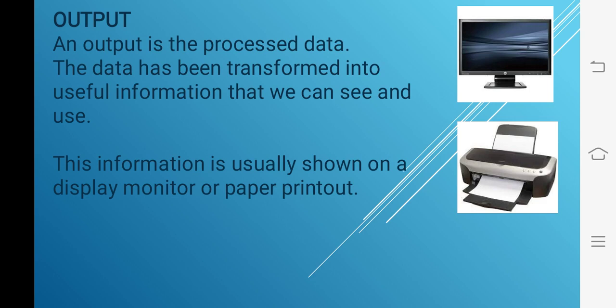We use a monitor to see the information. If we want a hard copy, we use a printer. So children, you should understand that a computer is a machine that always works on the IPO cycle.